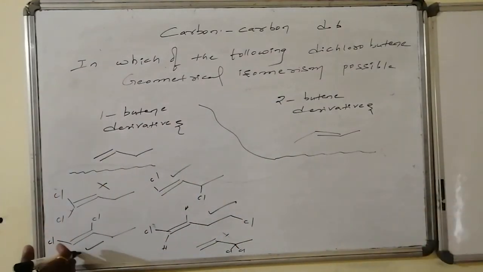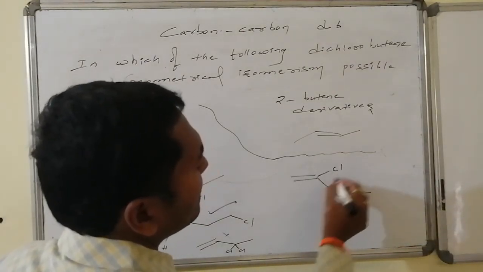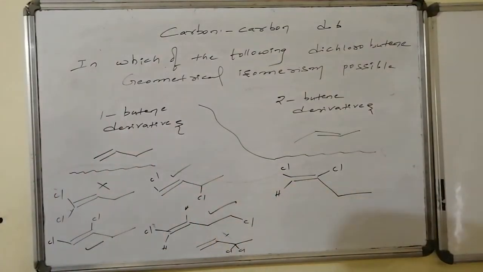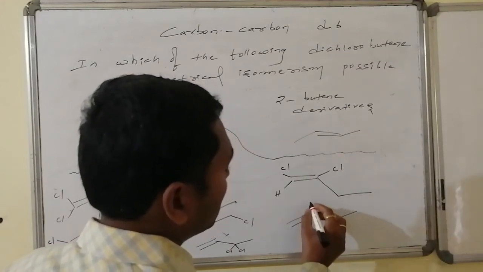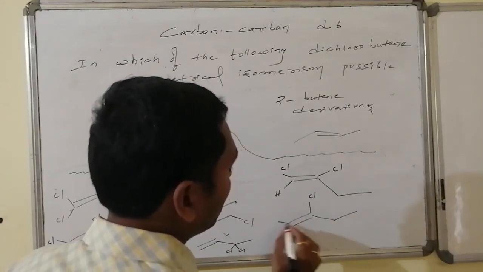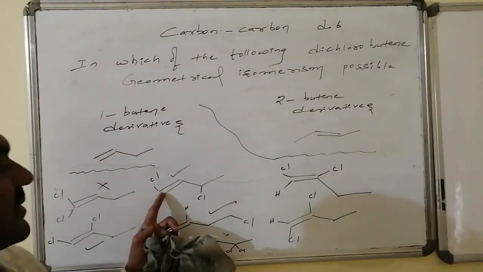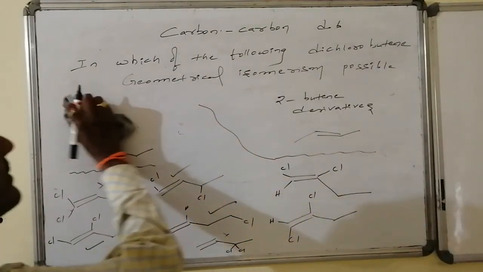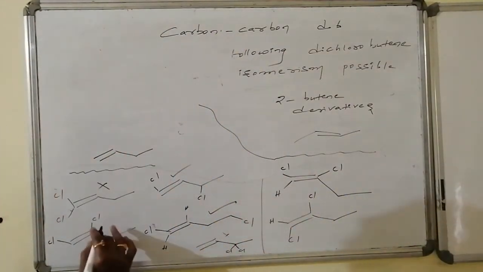Thus, the first eligible structure, with two chlorines. Here I can write the two chlorines in the cis manner, that is the cis geometrical isomer. I can also write the two chlorines in the trans manner, that is, one chlorine here, one chlorine there. Thus, it is another isomer of the first variety. Whereas for the second, chlorines are at the 1 and 3 positions, and those are the structures for the first one.